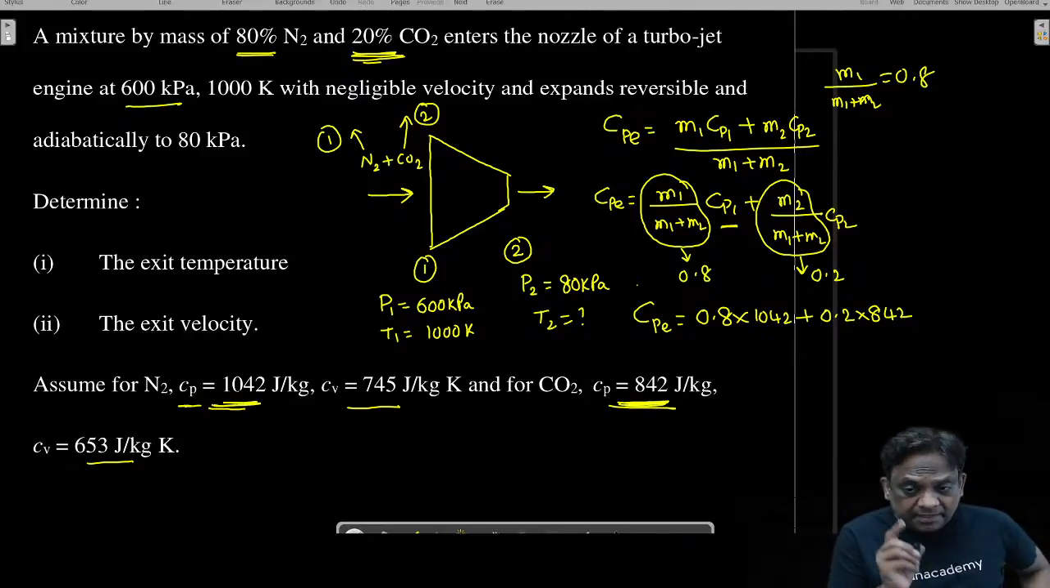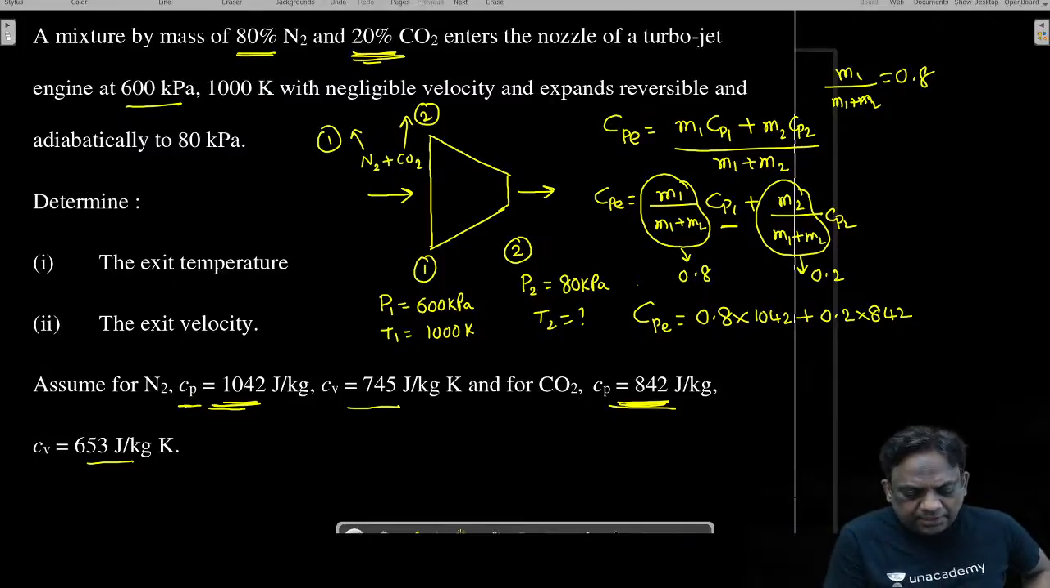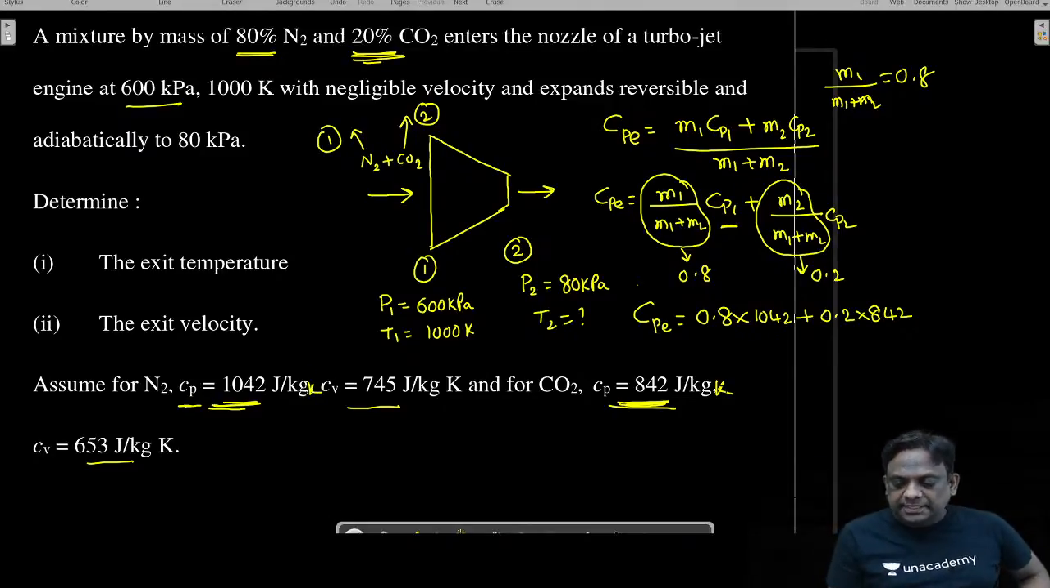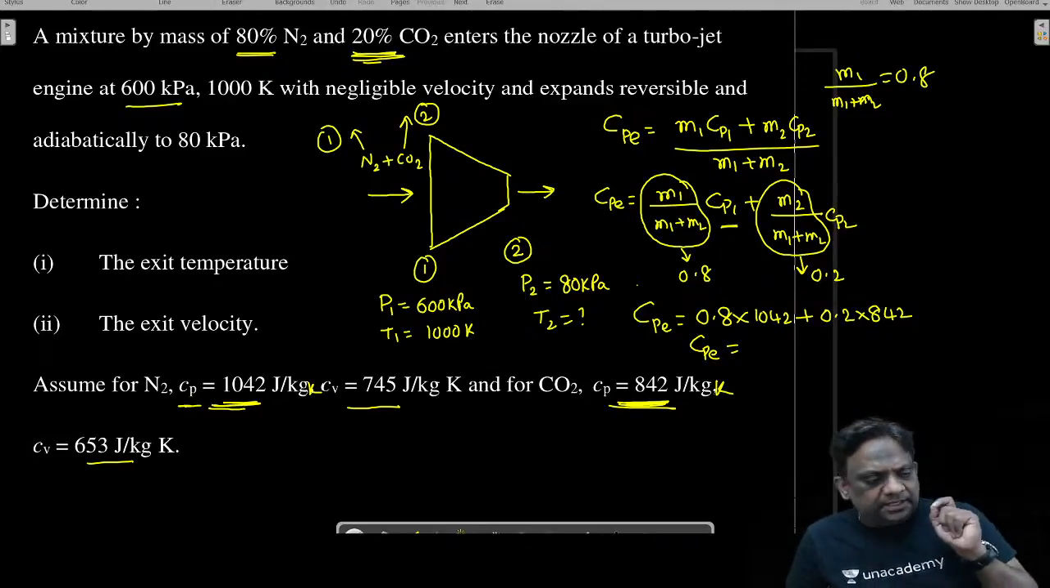Cp1 is for nitrogen, but see the unit, my dear students. See the unit. The unit is joule per kg Kelvin. So therefore, you will get the equivalent specific heat. Can anyone give me the value of Cpe? Can anyone give me the value of Cpe?